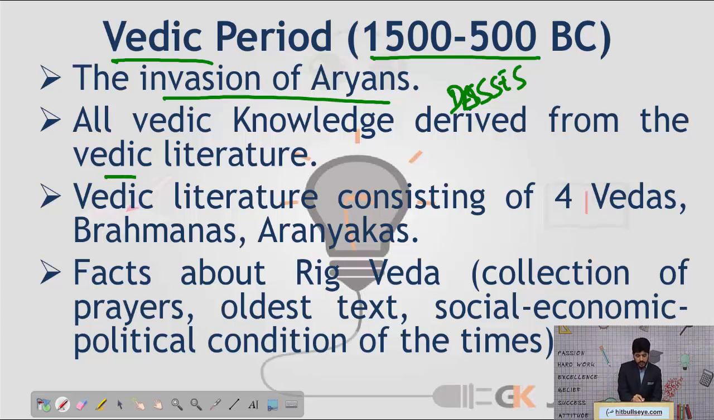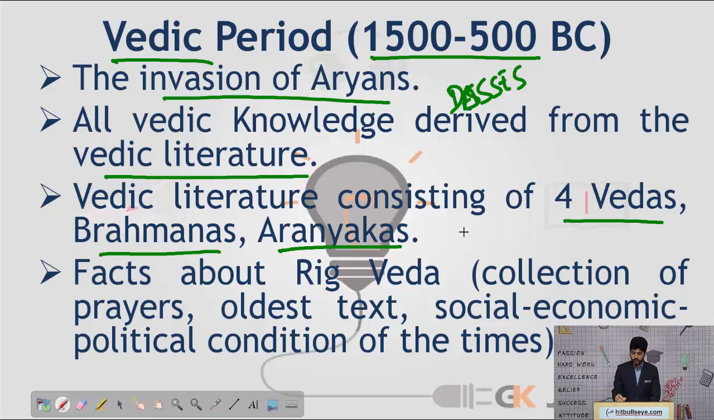Now, among the Vedic literature, the most important are the four Vedas. We'll discuss the four Vedas separately. Along with the four Vedas are the Brahmanas and also the Aranyakas. A collection of all Vedic literature is called the Shrutis.